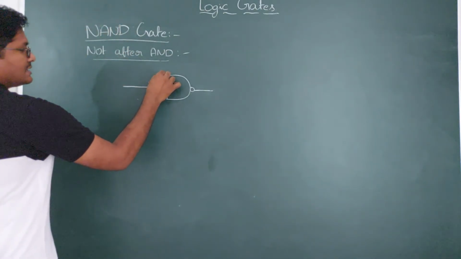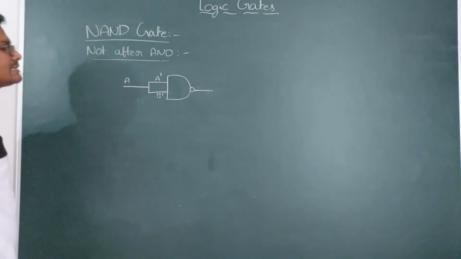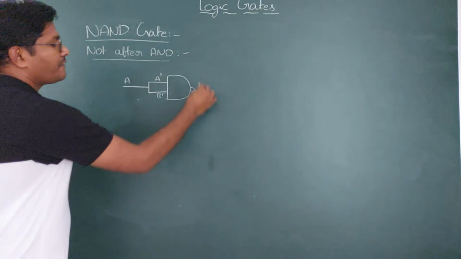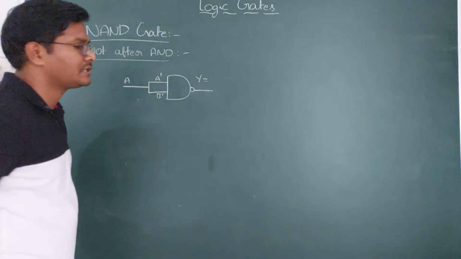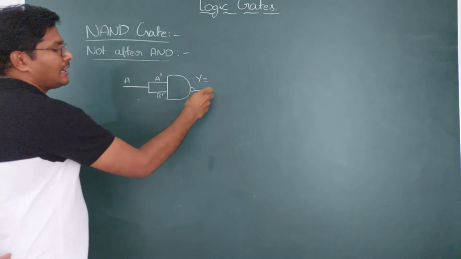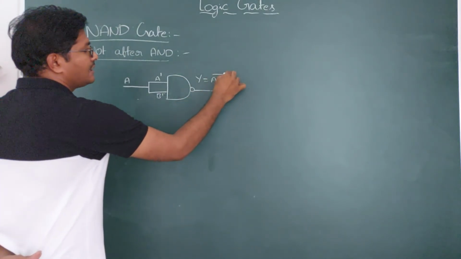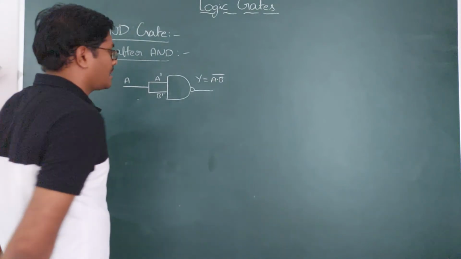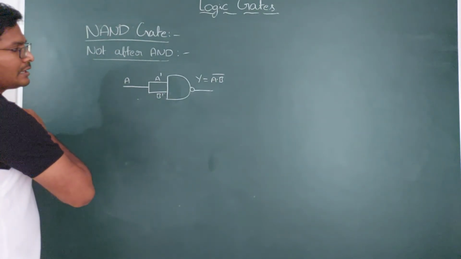Suppose these are A dash, B dash. Here the input signal I am giving is A. What is the final output signal? So the NAND gate Boolean expression is, just now we said, NOT of AND. AND is A into B. For this AND you need to take the reverse, A into B whole bar. Okay. So does it become a NOT gate?